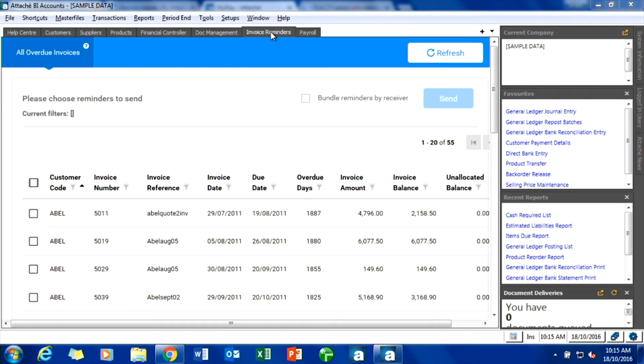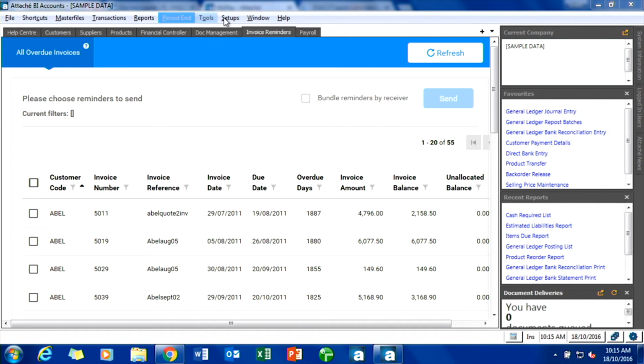So Attaché is about trying to make those things easier for you, and also about not having to print reports to know what invoices are outstanding and which customers are taking longer to pay.